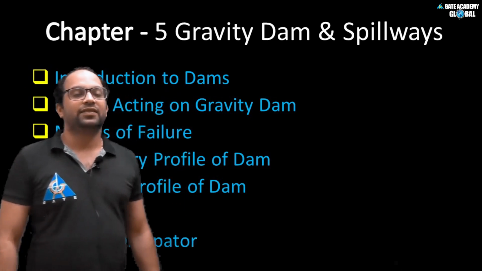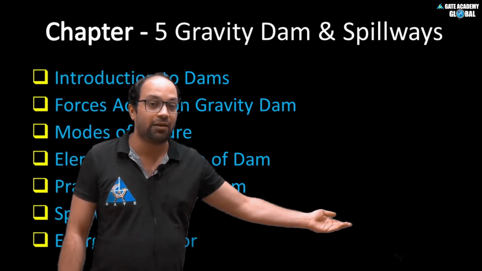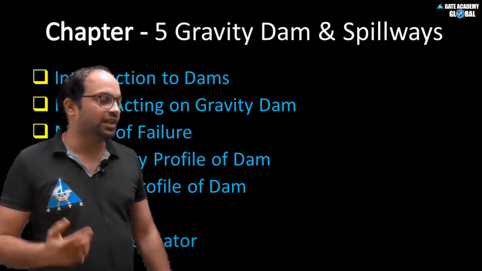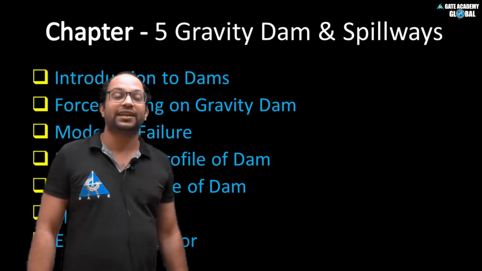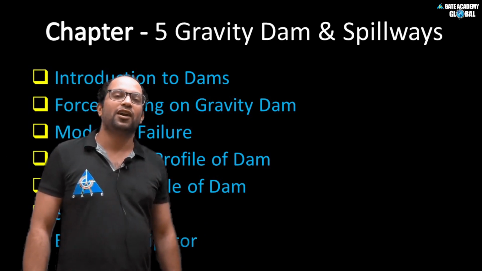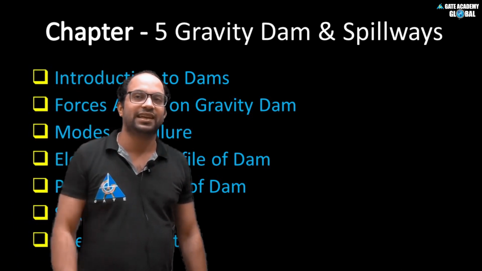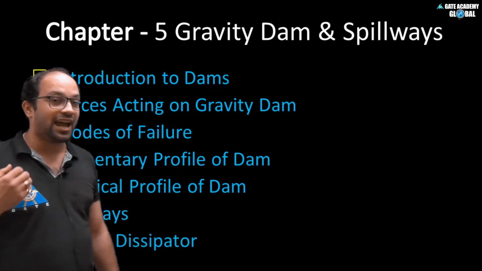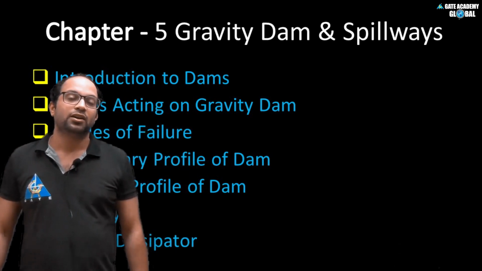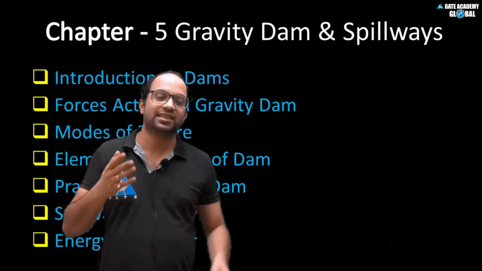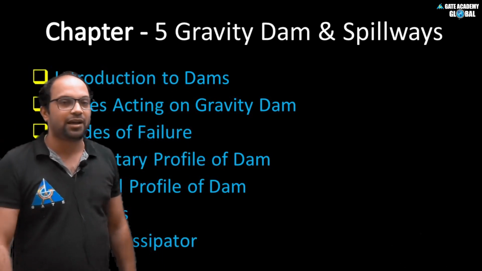After that we will see what a spillway is and how important it is for the safety of the dam. There are different types of spillway, so we will learn the types of spillway also. The last topic is called energy dissipators, because a spillway is an overflowing section, where water overflows. Water has energy, so it can scour the downstream point or downstream flow. How we can dissipate that energy, we will see in energy dissipators. We will see the practical profile of the dam also.